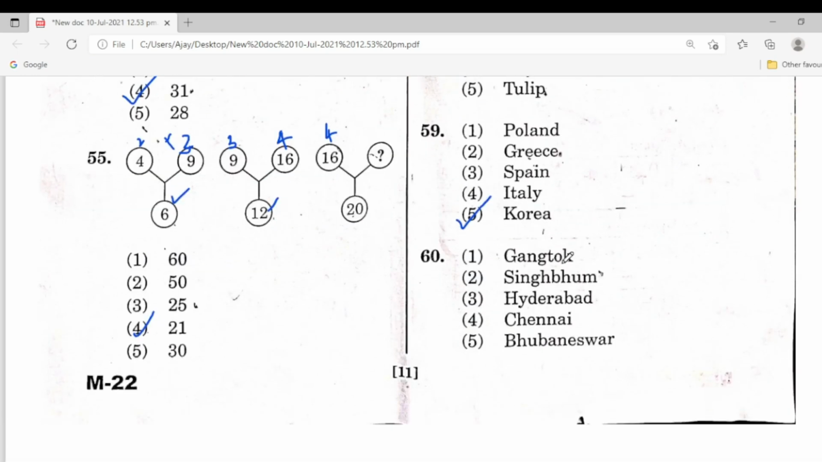Next one, 60. Here Gangtok, Singbam, Hyderabad, Chennai and Bhubaneswar. In 60, the second one is different. The remaining four, Gangtok, Hyderabad, Chennai, Bhubaneswar, are the capital cities of the states. So Singbam is not a capital.